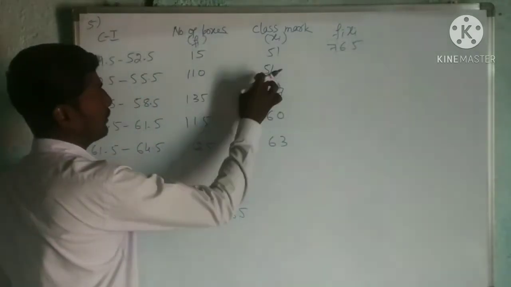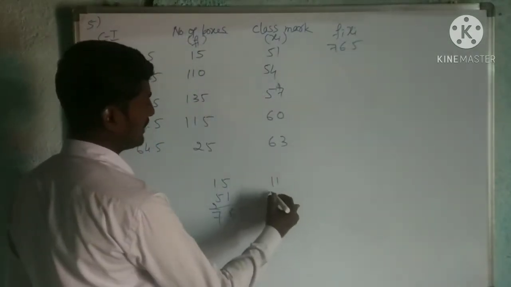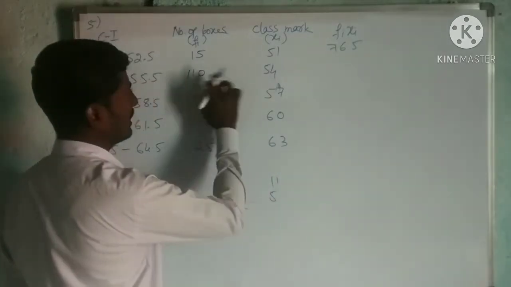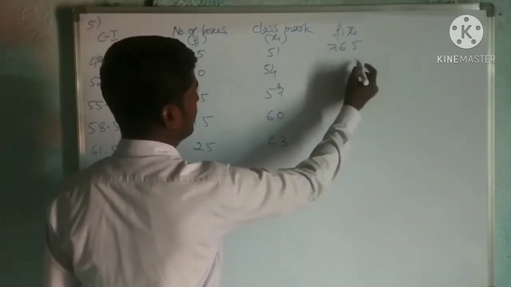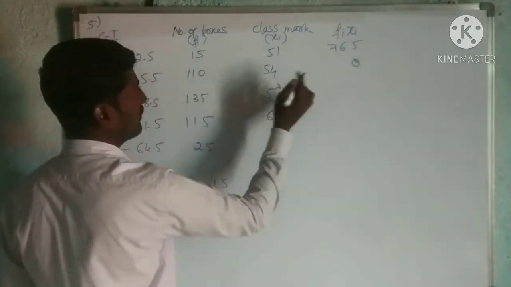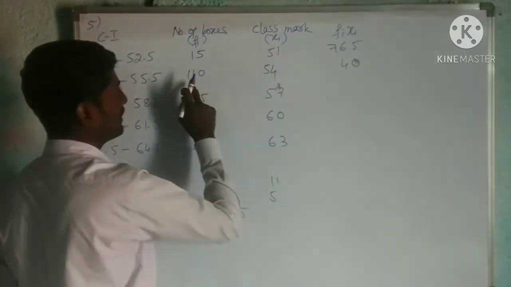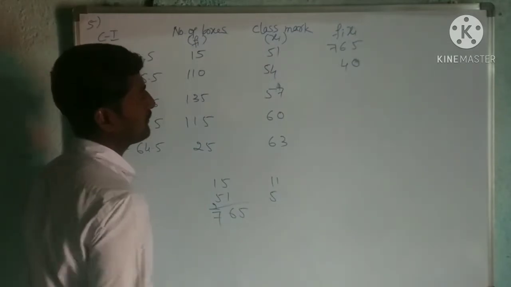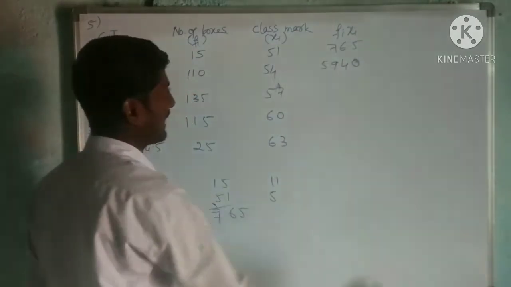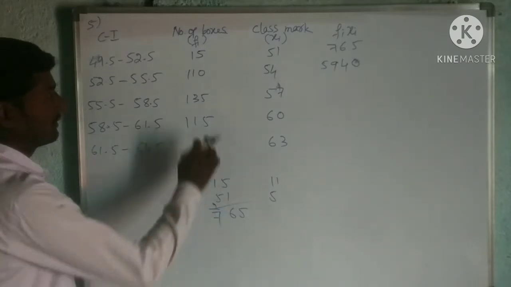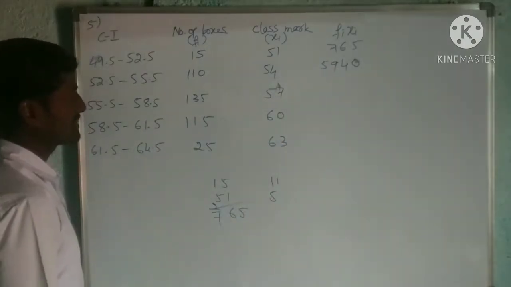Then 110 into 54, that is 11 into 54. 11 fours are 44, 0 is there, carries 4. 11 fives are 55 plus 4, 59. Then 135 into 57.